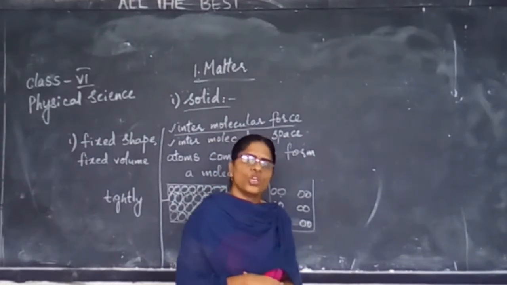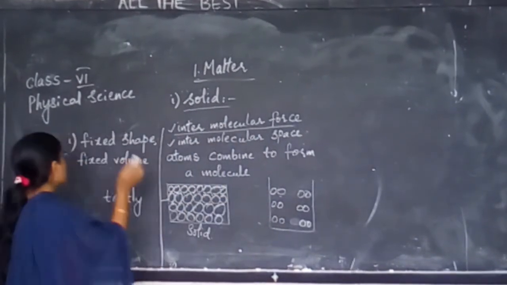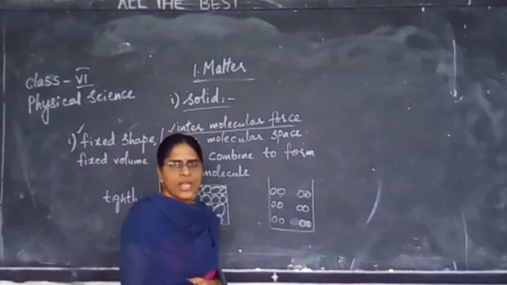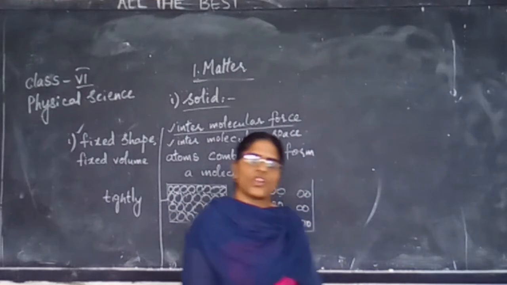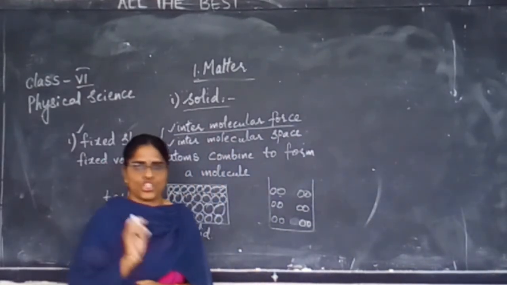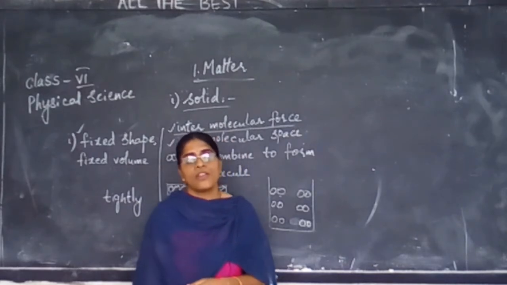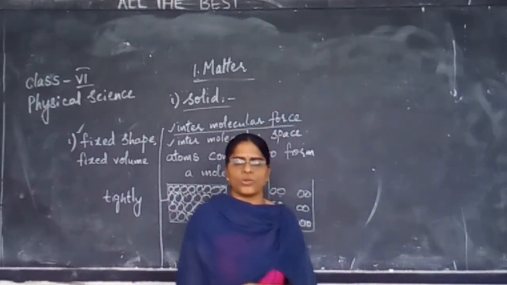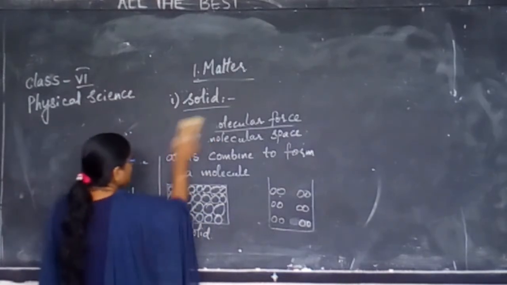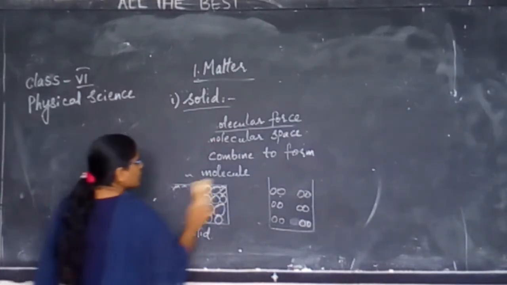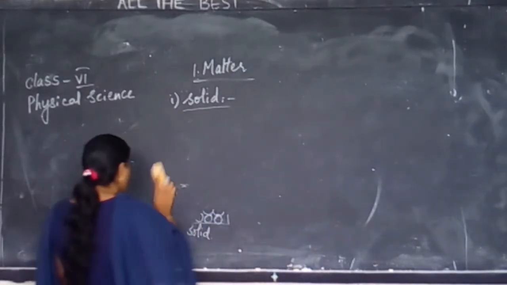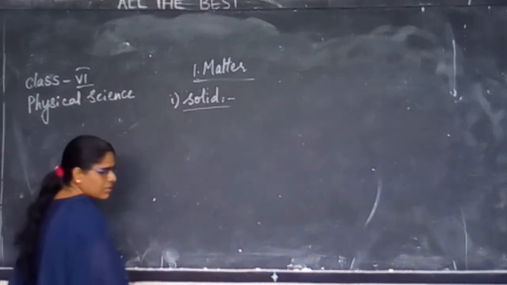Such substances are called solids. Now, this property we will demonstrate using an activity. You have an activity in your textbook. If you have a textbook, open that. Your first activity is to show that solids have fixed shape and fixed volume. For any activity, you need to write the aim of the activity. What is the aim of the activity? You must write.